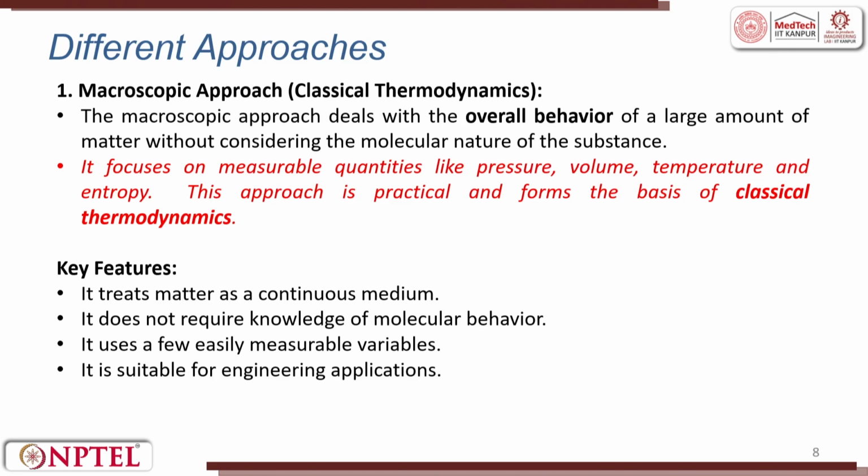So, knowing the laws, we will now try to see the different approaches. There are two types of approaches which I already told you. One is called the macroscopic approach, the other one is called the microscopic approach. The macroscopic approach is sometimes called classical thermodynamics. It deals with the overall behavior of a large amount of matter without considering the molecular nature of the substance. So, here to a large extent it tries to average it out.